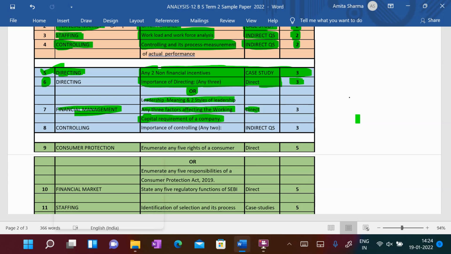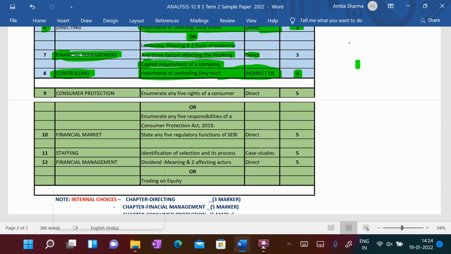So from the Financial Management side, they are asking one direct question of 3 marks. And from Controlling, importance of controlling, any 2. So here you have to explain the meaning of controlling as well, but they have asked it in a very indirect way, so here you have to think a little bit. So students, we are going to get 3-mark questions from Directing, from Financial Management and Controlling.